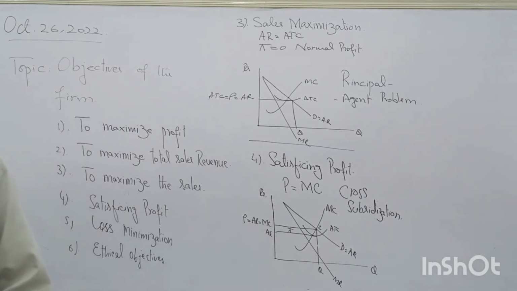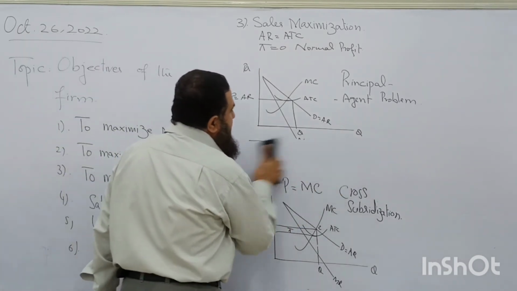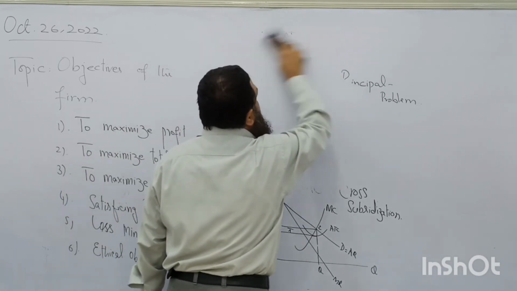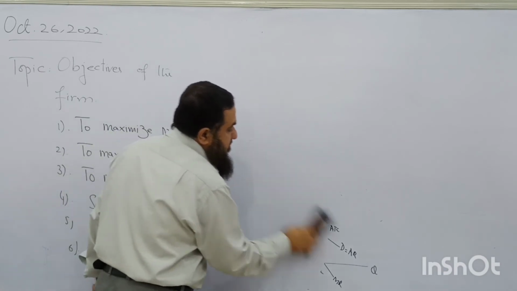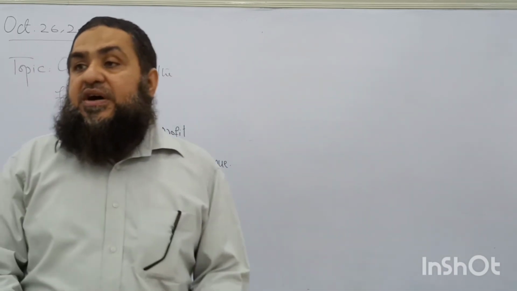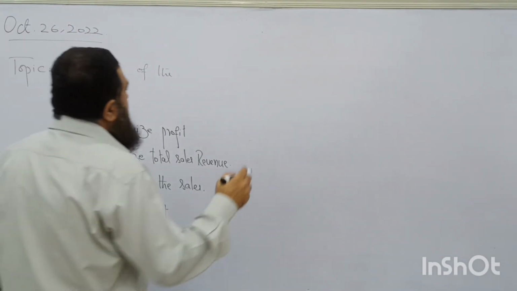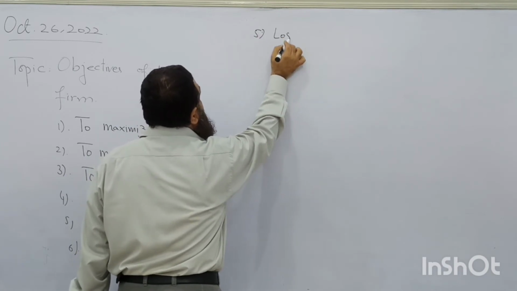What is loss minimization? Survival, do you know what it is? Sometimes the firm has the objective of survival within the business, within the industry, where every firm is not able to cover its average cost of production. Do you know what is called loss minimization?